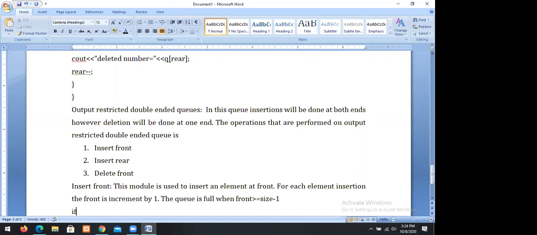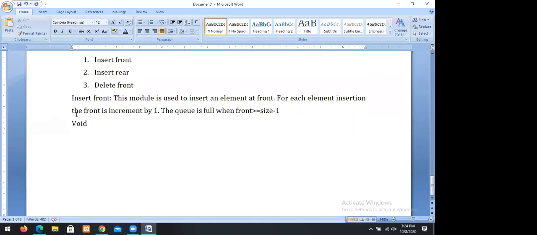First we'll go for the implementation. Void DQ insert front.